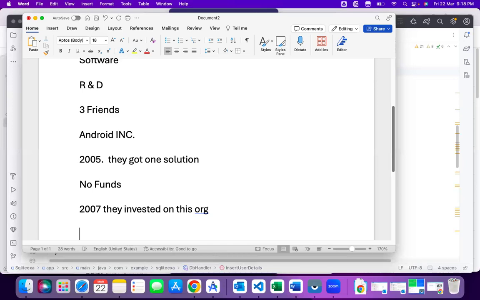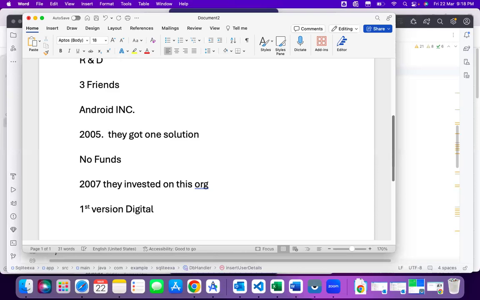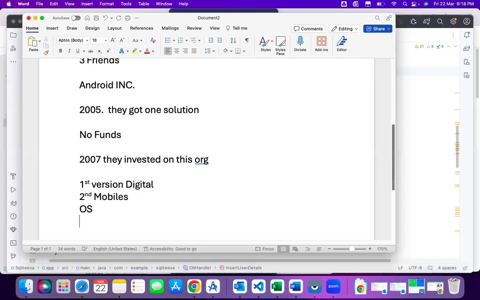The first version is for digital camera, the first release. From the second version onwards, it is for mobiles. After that, it will become an operating system in future.